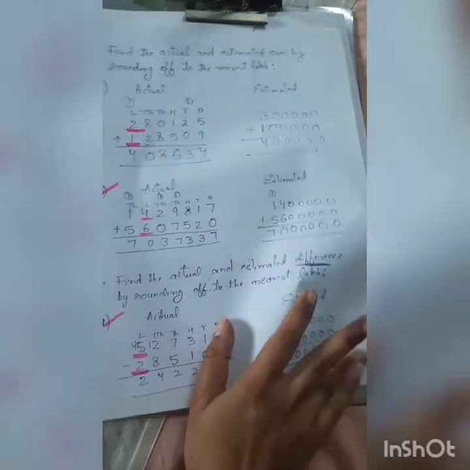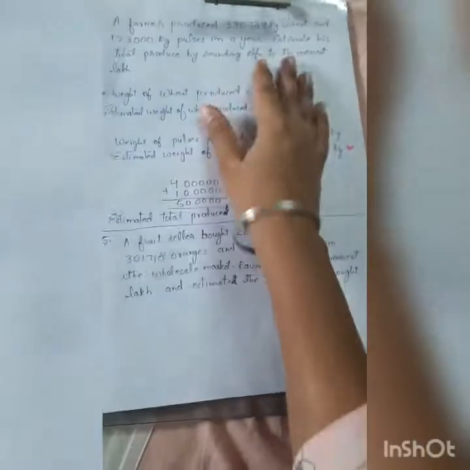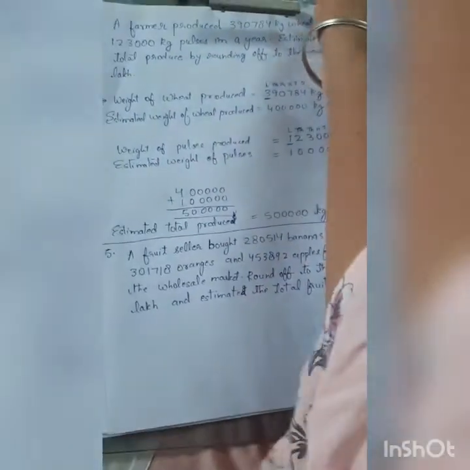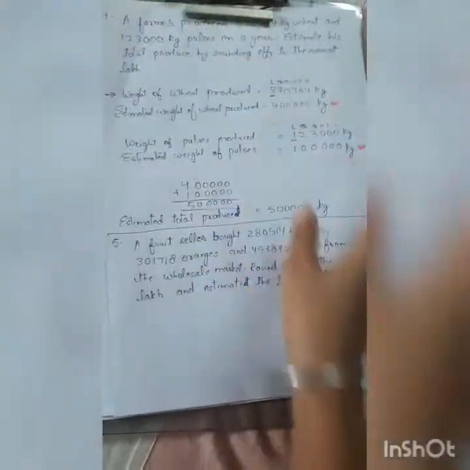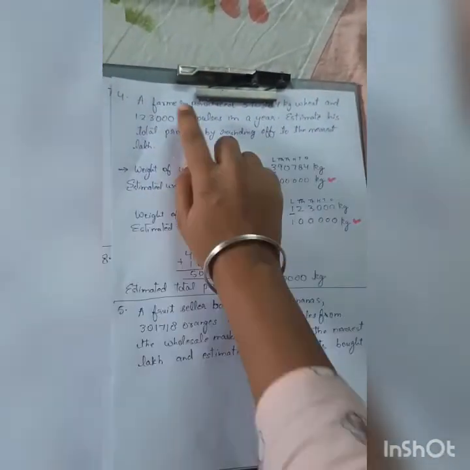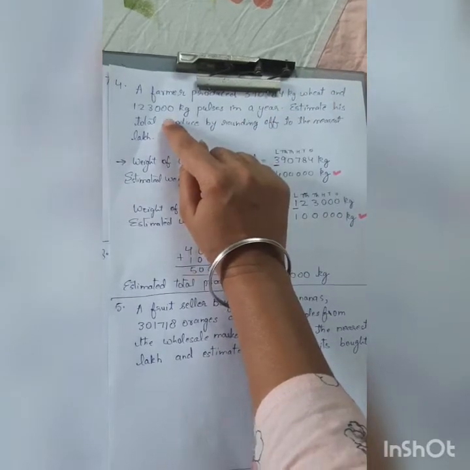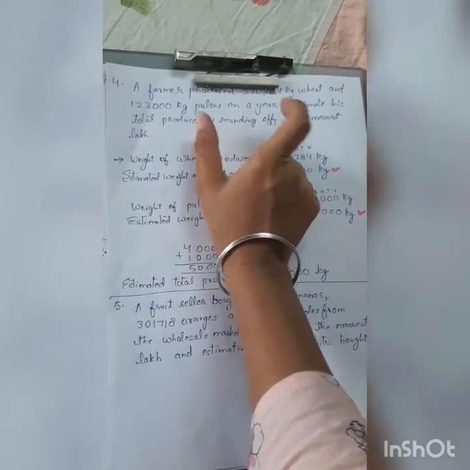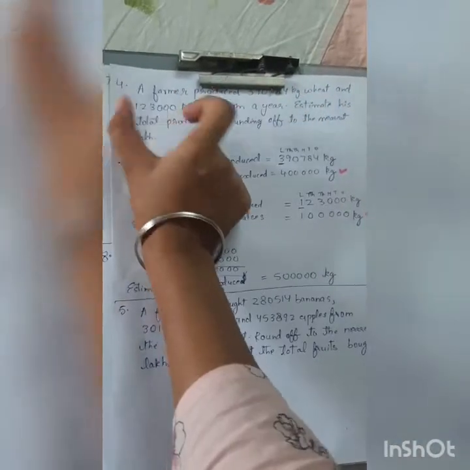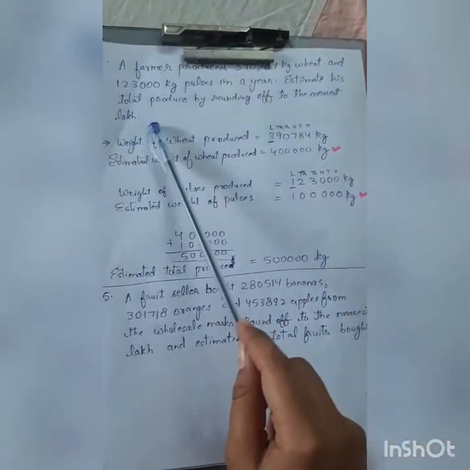Okay, now students, let's proceed towards the next question, which is question number 4. In this I have written the question so that I can explain it to you with the help of the question. Okay, and for question 5 also I have written. Now a farmer produced this much wheat and this much kg pulses in a year. So this much kg wheat and this much kg pulses the farmer is producing. Estimate his total produce by rounding off to the nearest lakh.